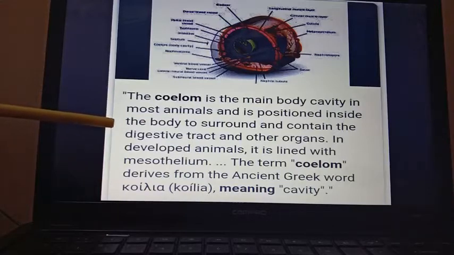So coelom is the body cavity covered by the body wall, and in the coelom the digestive tract and all other organs are contained. In developed animals, it is lined with the mesothelium or mesoderm. The term coelom is derived from the ancient Greek word koilia, which means cavity.